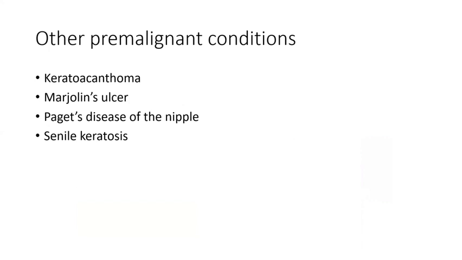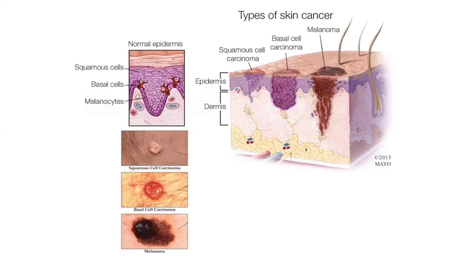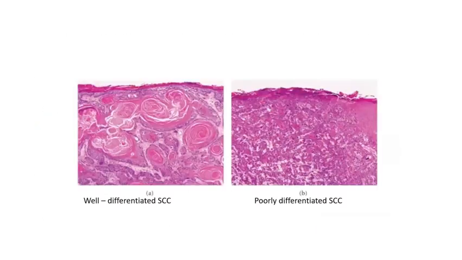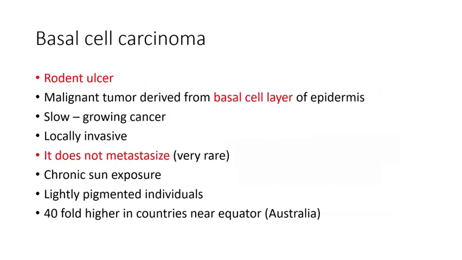Other important premalignant lesions will be keratoacanthoma and Marjolin ulcer. Marjolin ulcer will usually be post burns, and then seborrheic keratosis. Other than that, you should know about basal cell carcinoma, the specific microscopy of basal cell carcinoma, and then melanomas. Okay. So we'll go ahead with basal cell carcinoma and melanomas. So basal cell carcinoma is otherwise called a rodent ulcer.